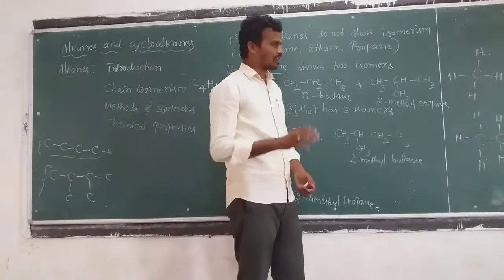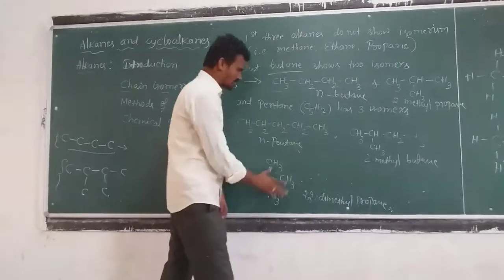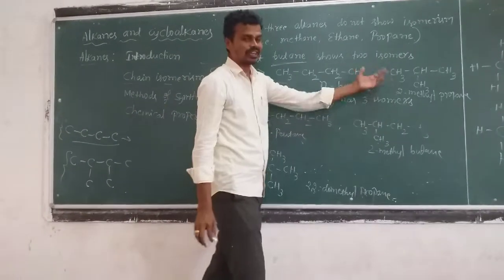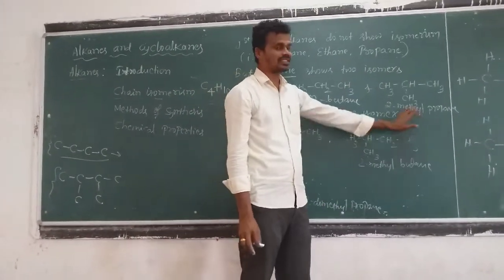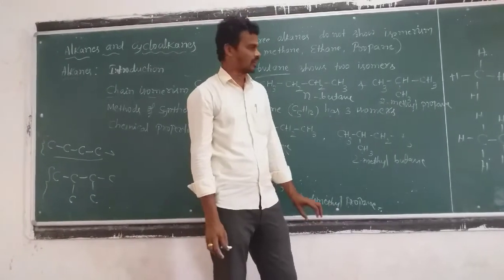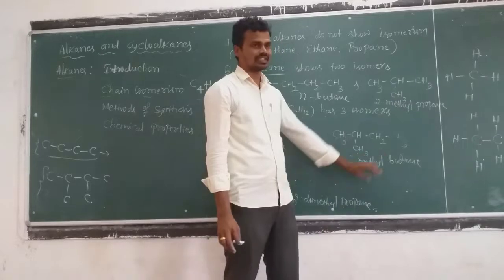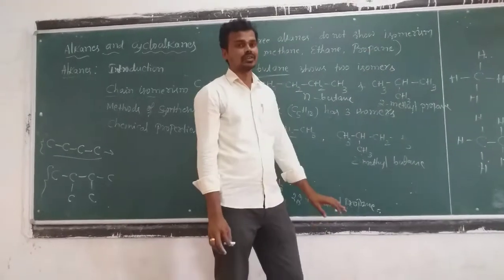Iso: if the carbon atom is branched on one side, we call it iso. If there are branches on two sides, we call it neo. That is the IUPAC rule. The rule says one side branch is iso, two side branches is neo.